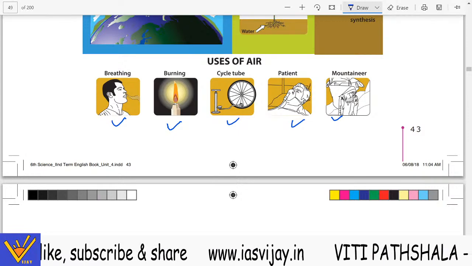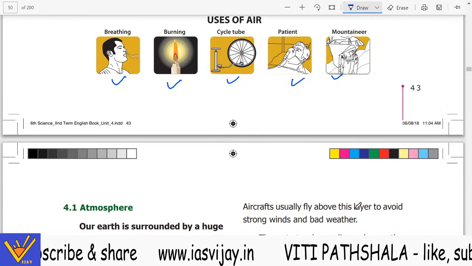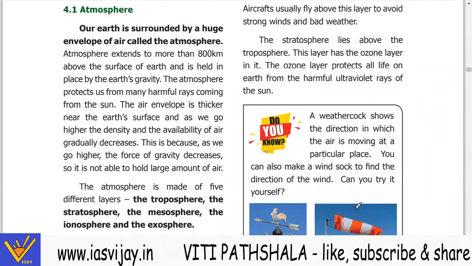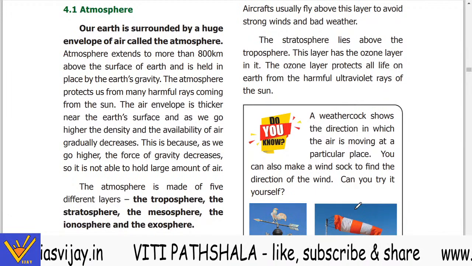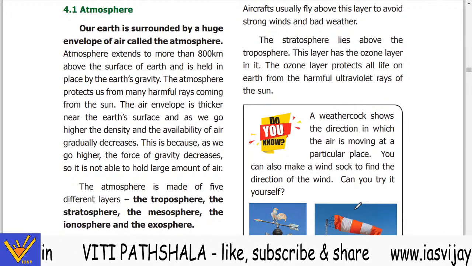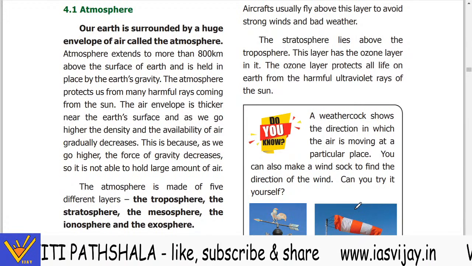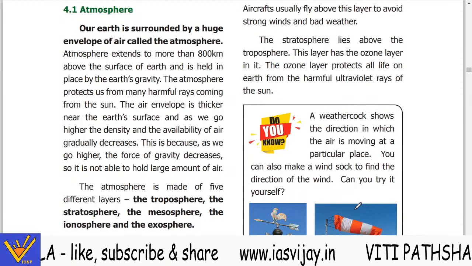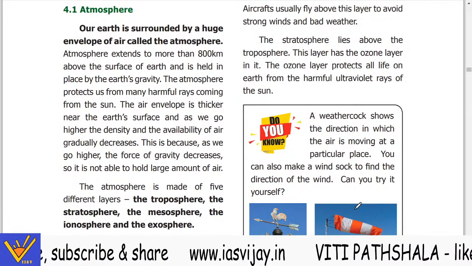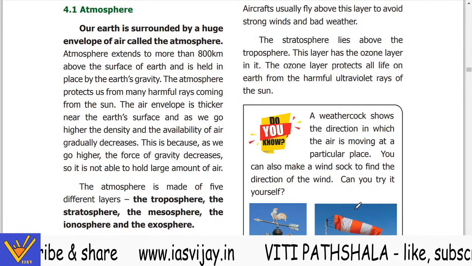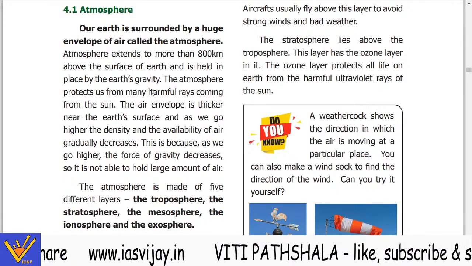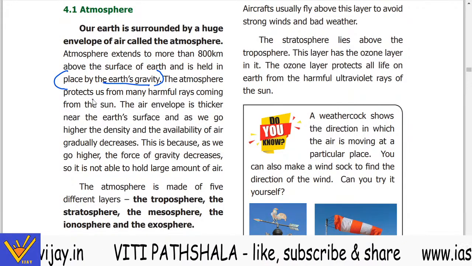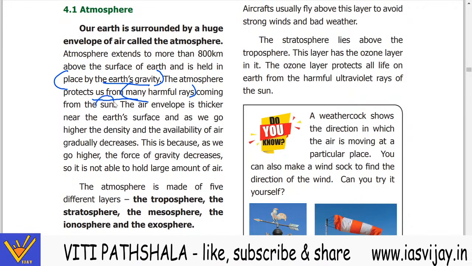All of us require wind, air. Now, atmosphere. Our earth is surrounded by a huge envelope of air called the atmosphere. The atmosphere extends to more than 800 kilometers above the surface of the earth, and is held in place by the earth's gravity. The atmosphere protects us from many harmful rays coming from the sun.